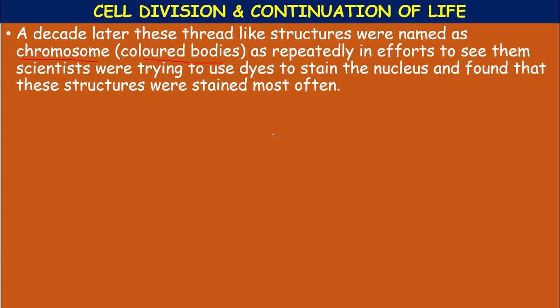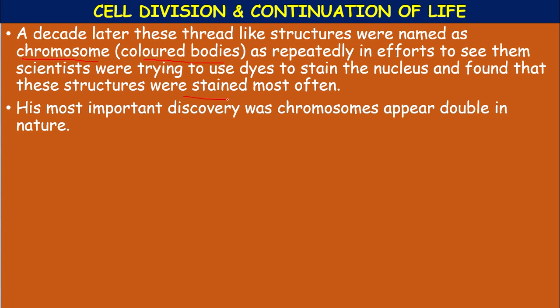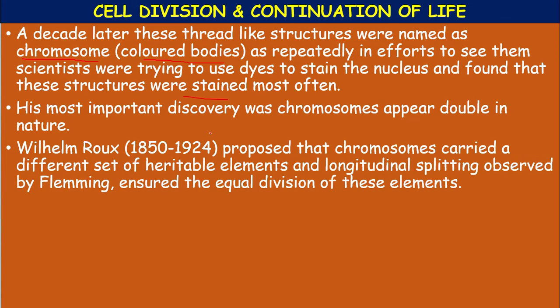Scientists were trying to see them using techniques, like dyes to stain the nucleus, and found that these structures were stained. These chromosomes were stained most often. His most important discovery was that chromosomes appear double in nature. Okay, the most interesting and most important discovery was that chromosomes appeared double in nature.